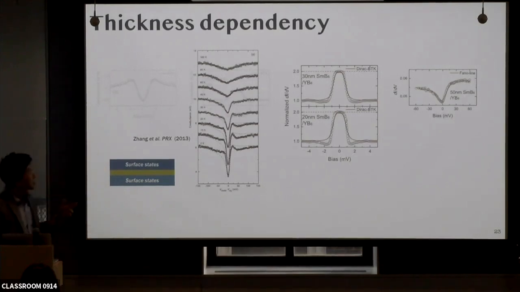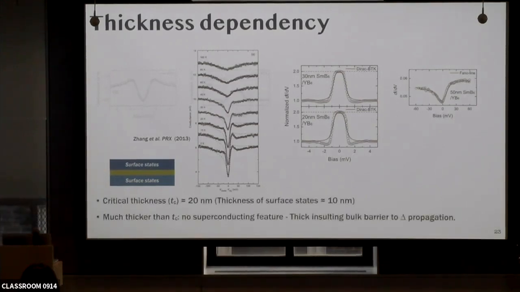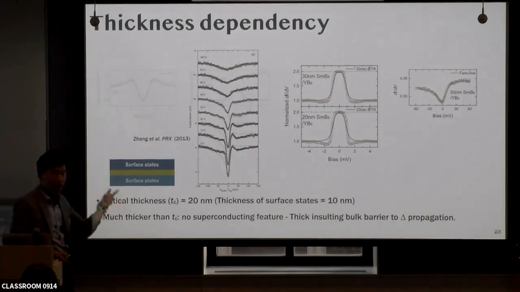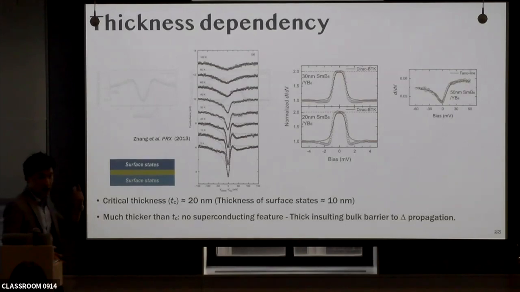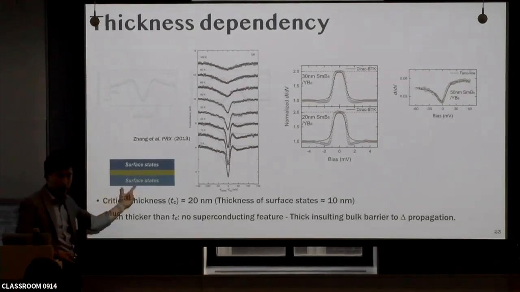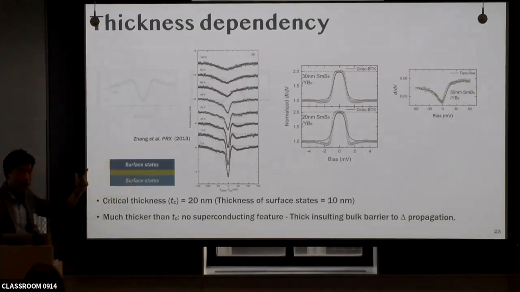We can interpret this result: if the thickness of samarium hexaboride gets thicker, the inside bulk states also get thicker. The inside bulk state behaves like a barrier for propagating superconducting Cooper pairs from yttrium hexaboride to the top surface of samarium hexaboride. That's why we can't see any proximity-induced superconductivity on the top surface of samarium hexaboride.